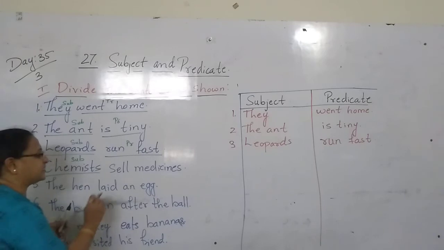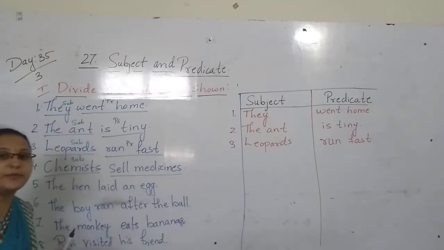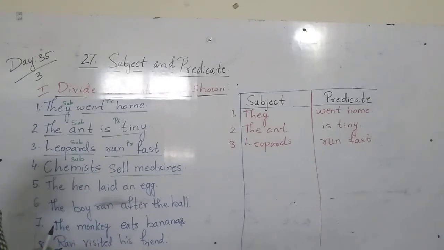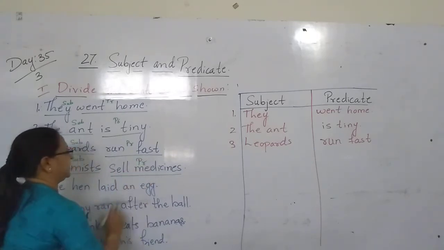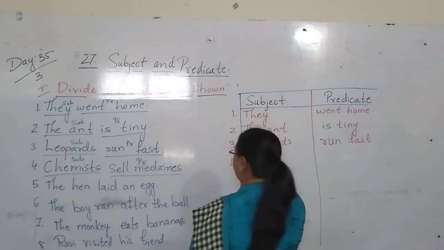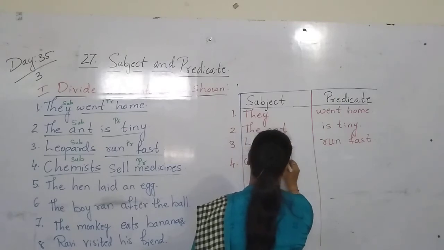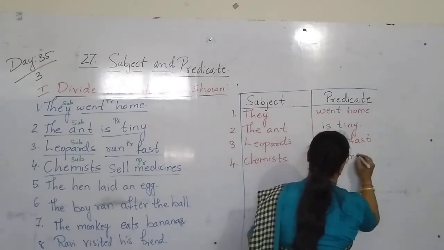So here sell is the verb. Medicine. What work will he be doing? He will be selling the medicine. So this comes in the predicate part. So fourth one. Sell medicine.